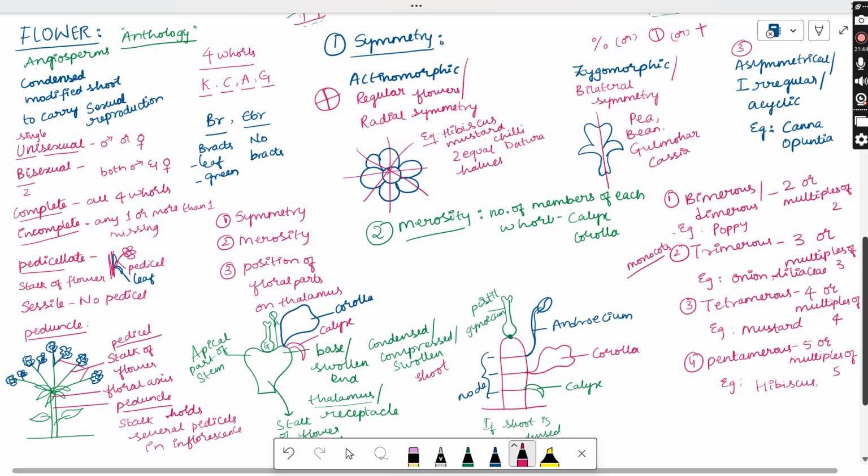Trimerous flowers are the special feature of monocots, whereas tetramerous and pentamerous can be seen in dicot plants. So this is about merosity, which explains the number of members of calyx and corolla in the whorl. In the next video, we can go with the position of the floral parts based on the thalamus. We have different types of gynoecium over there: hypogynous, perigynous, epigynous.